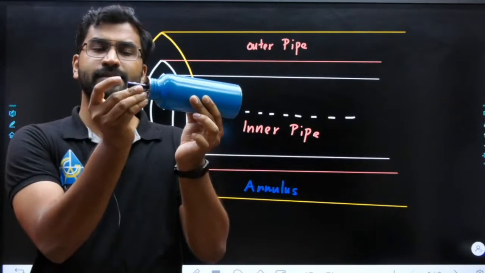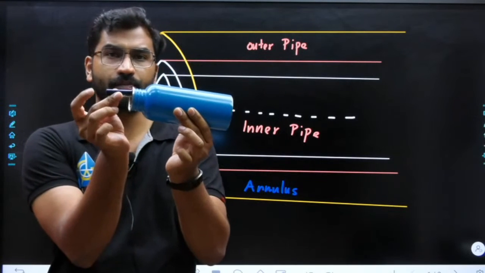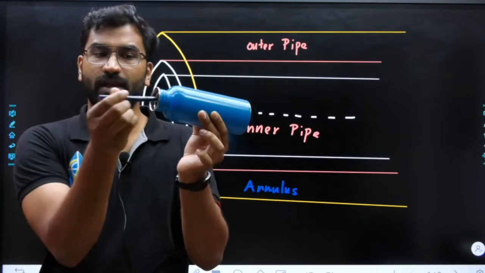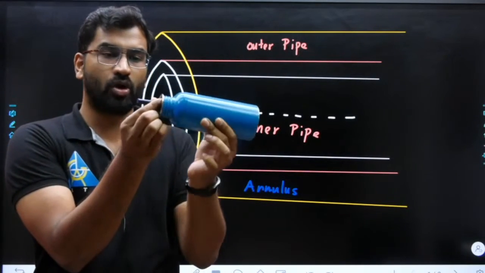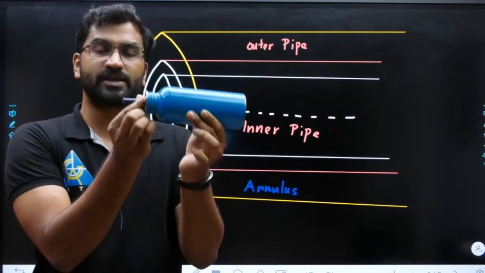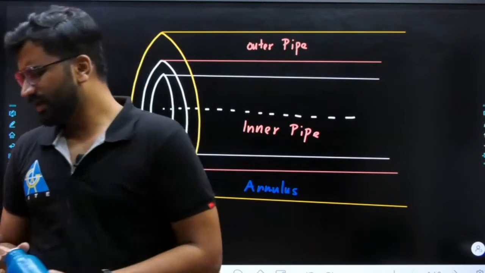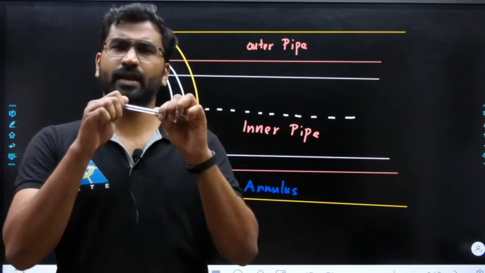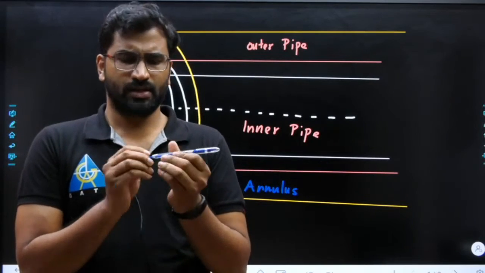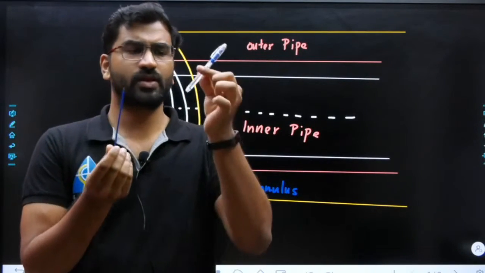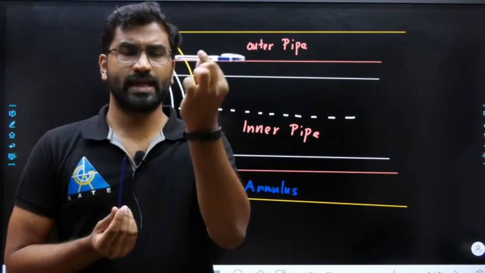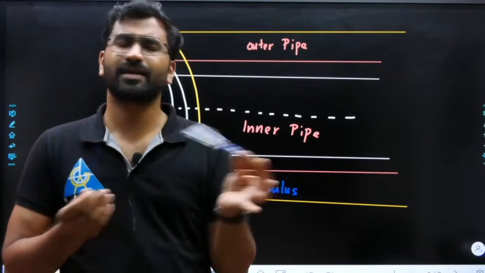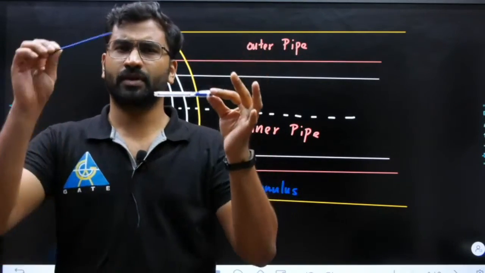Through this pen, the inner pipe, there will be one flow, and through the area between the pen and your bottle, that is the annulus. You can understand it any way. Understanding annulus is very simple. Otherwise take a pen, you will have a Cello Gripper pen, so you can see the refill and the pen. Whenever you need to explain it to anyone, take a pen: this is your outer pipe, this is your inner pipe.